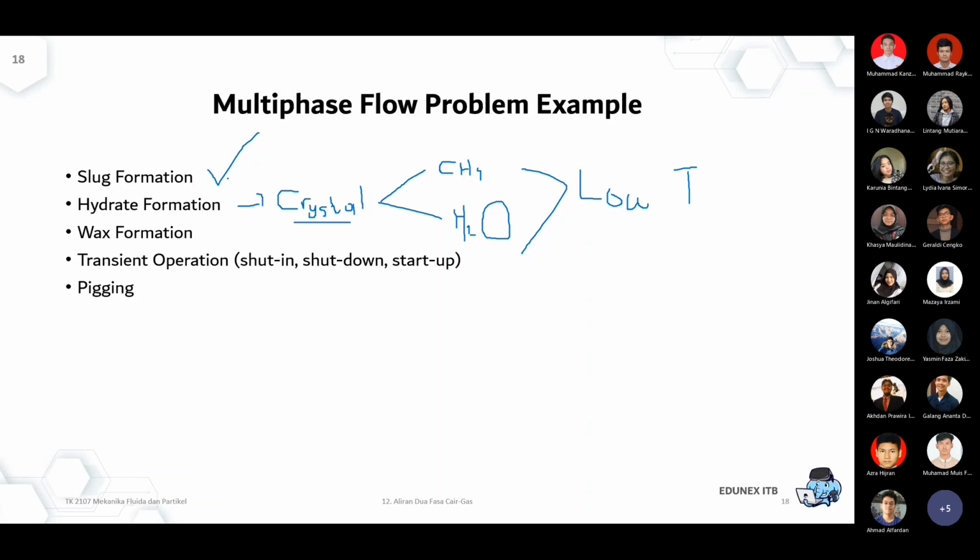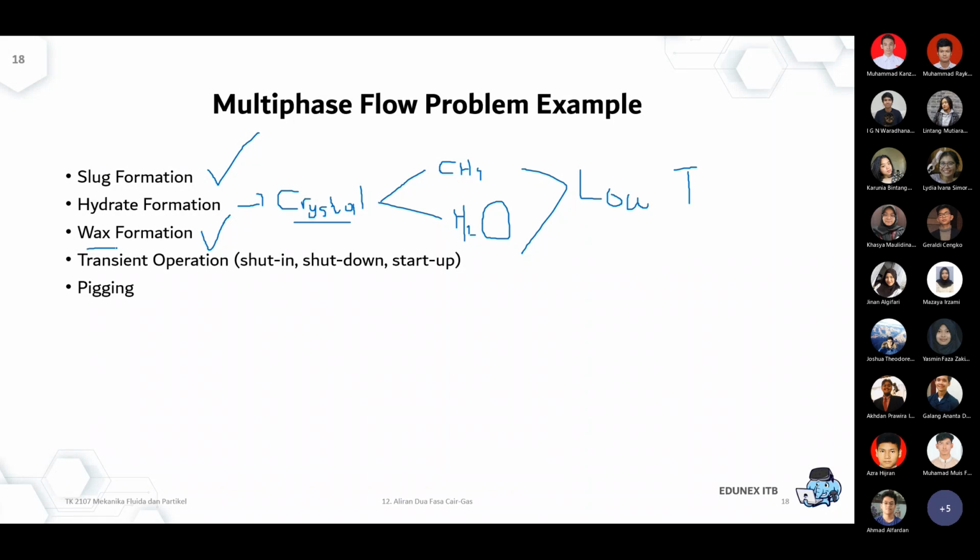Wax is a very common problem for crude oil or even for refineries. If you remember the refineries in Indonesia: Balongan, Cilacap, Balikpapan, Dumai, Plaju. Wax is a very common problem because crude oil consists of a lot of heavy components. Starting from C1, then C8 as octane, as gasoline, C12 to C18 as diesel.